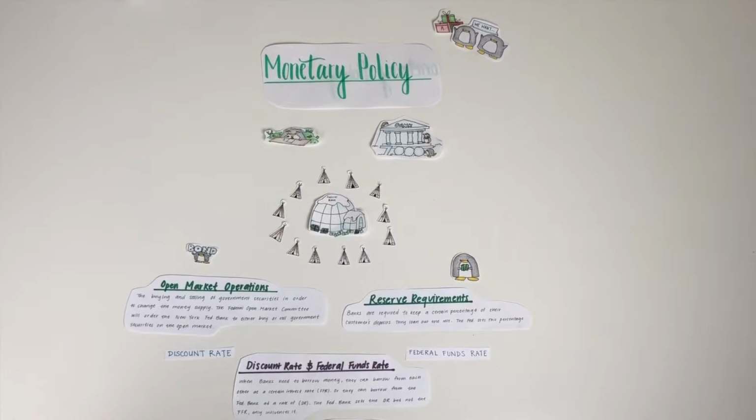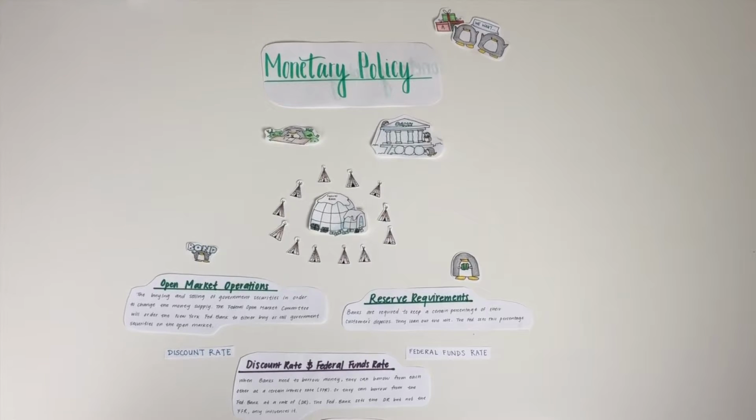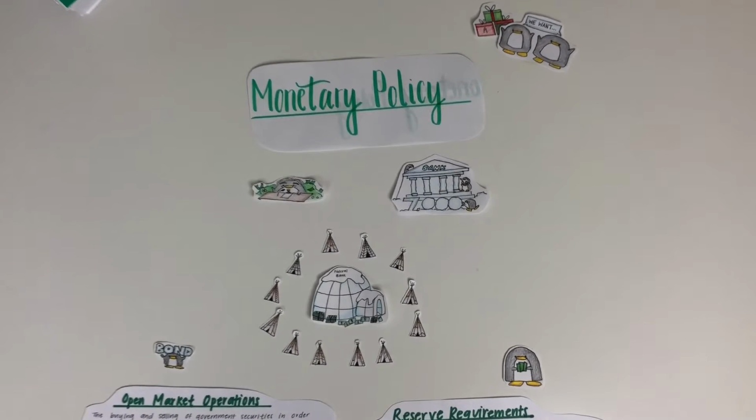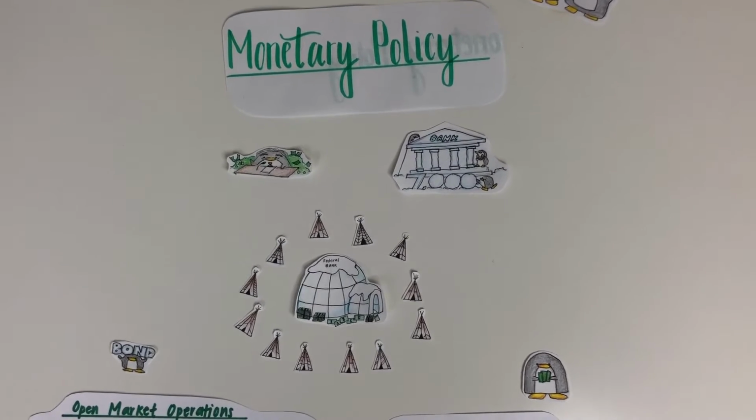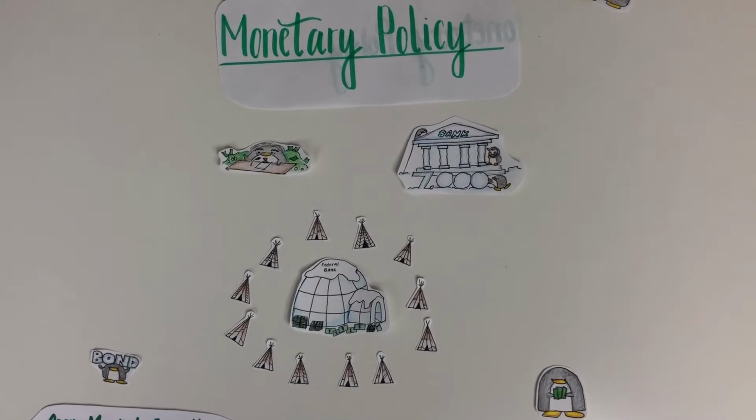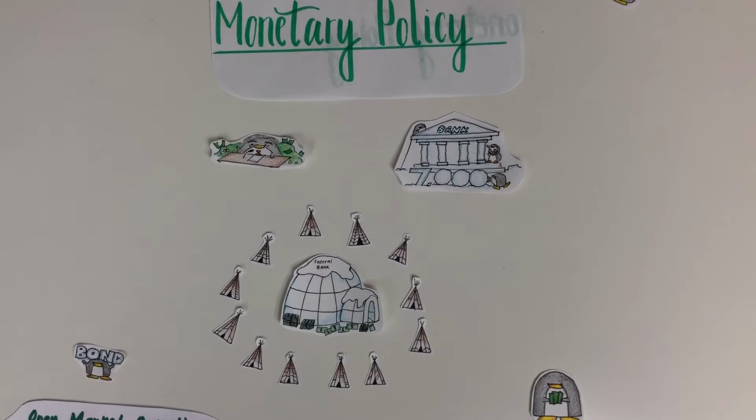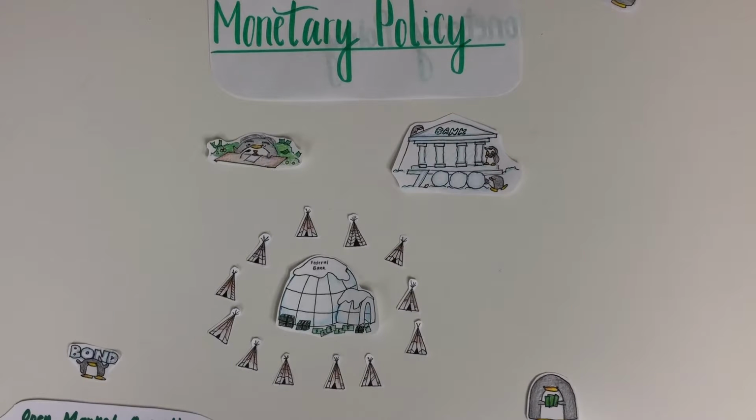So now we have monetary policy. Monetary policy is where the Federal Reserve System takes actions to influence the level of real GDP and the rate of inflation in the economy. The people involved with the Federal Reserve are the 7 Board of Governors, the Federal Open Market Committee, 12 Federal Reserve banks and 25 branches, and several thousand member banks.